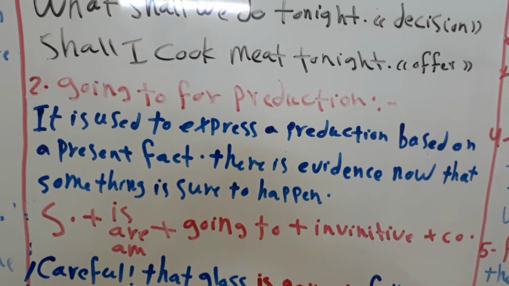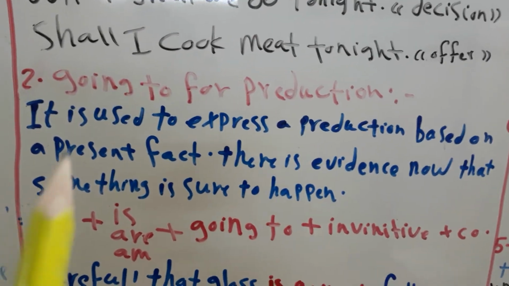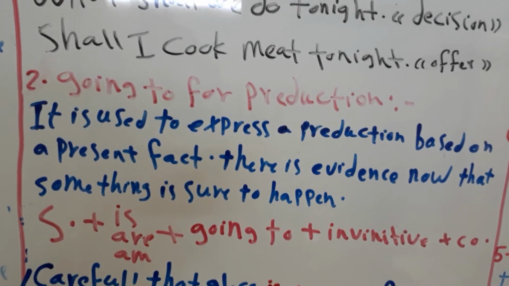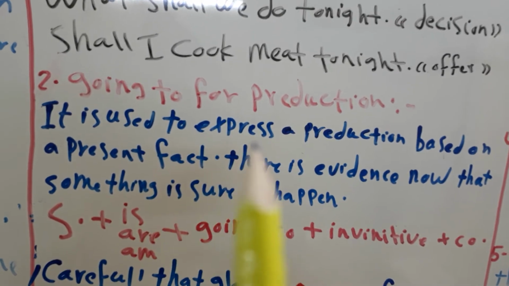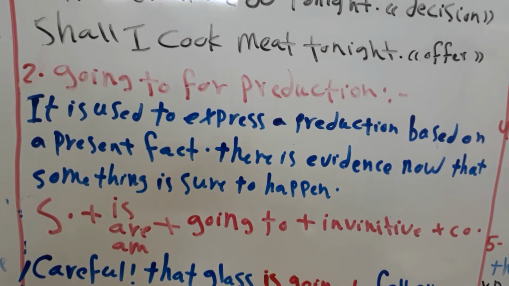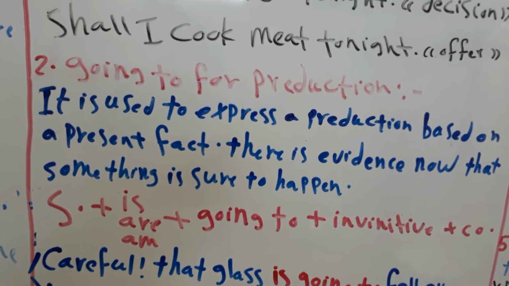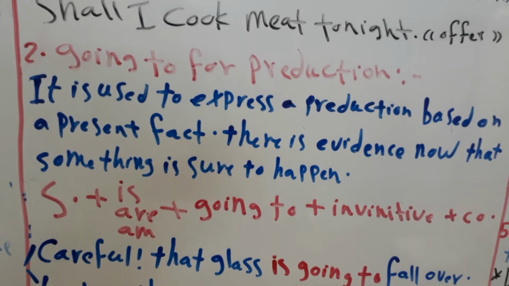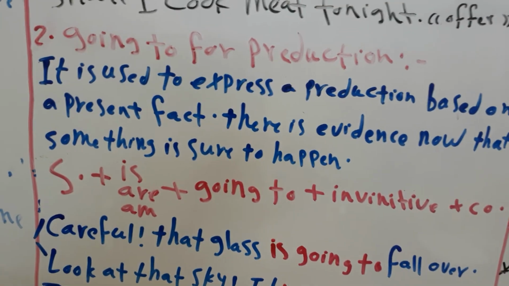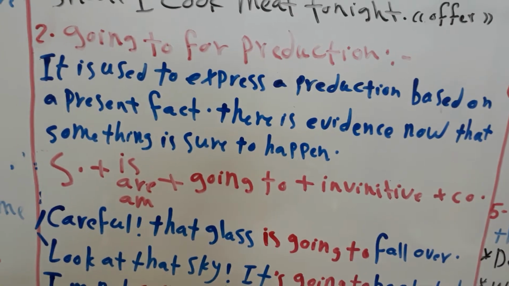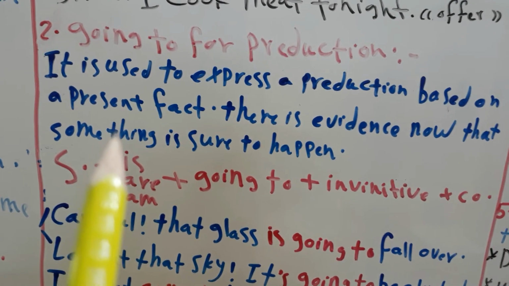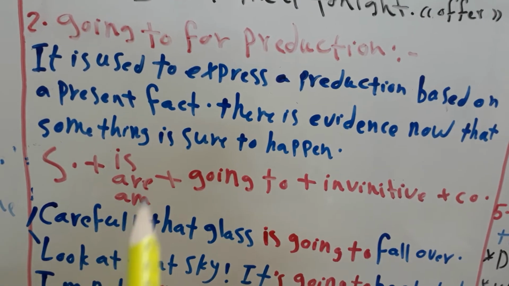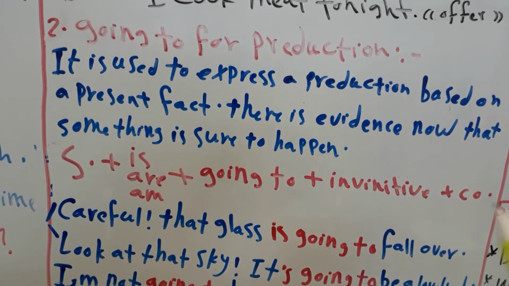Now the other forms of the future. We can use going to, also for prediction. How? It is used to express a prediction based on present fact. There is evidence now that something is sure to happen. The rule is subject plus the verb to be in the present, am, is or are, plus going to plus infinitive plus complement.